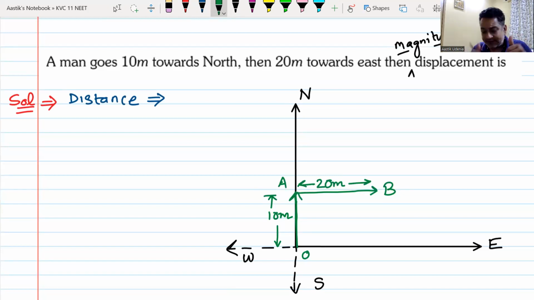Have you all done this? Yes or no? So what is the distance traveled? Sir, your voice is not audible. Well, check your speakers, beta. It's audible on the other side, so there is something wrong with your speaker. You can hear me now?